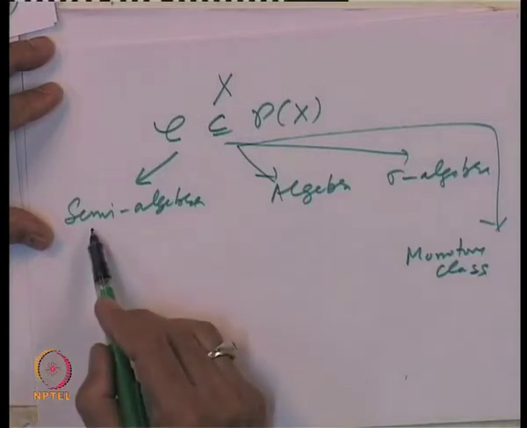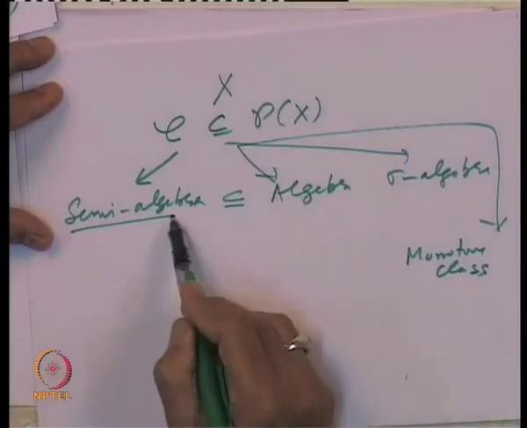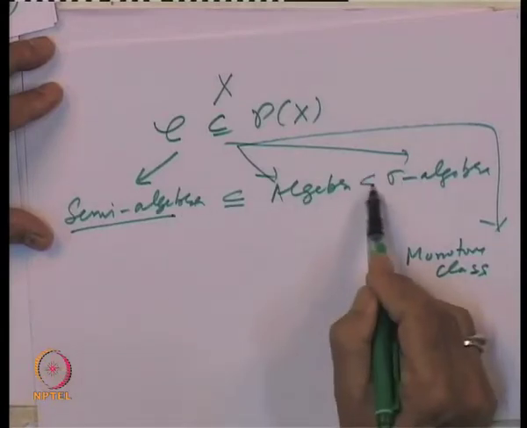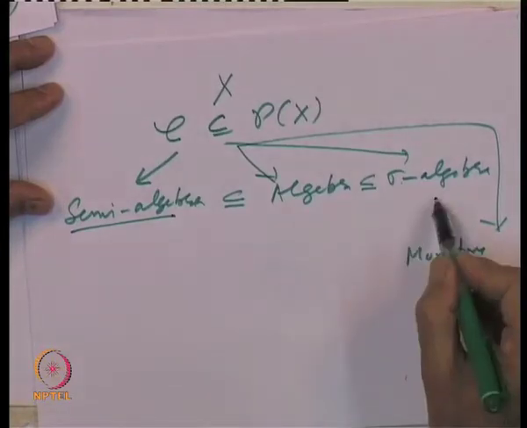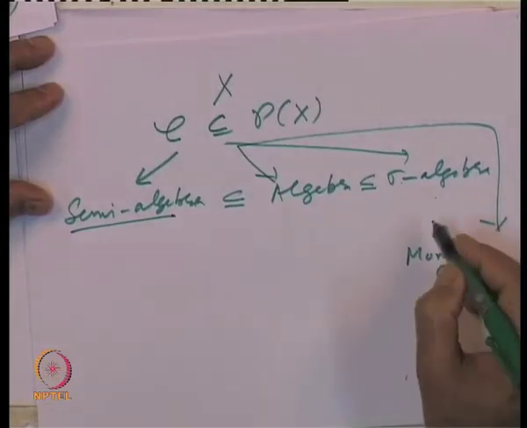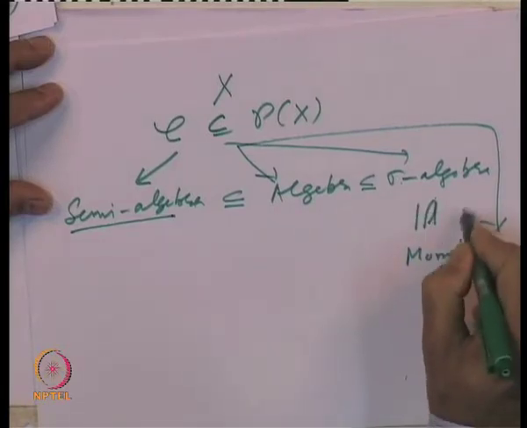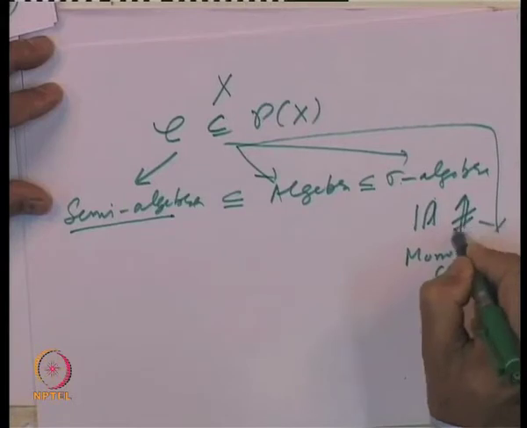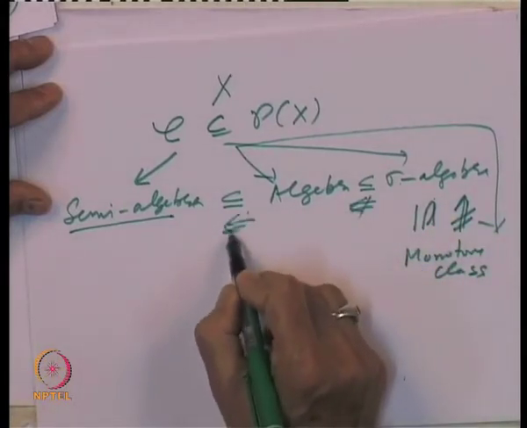So, every algebra is a semi algebra, every sigma algebra is also an algebra, and every sigma algebra is also a monotone class. The implication the other way around may not be true.